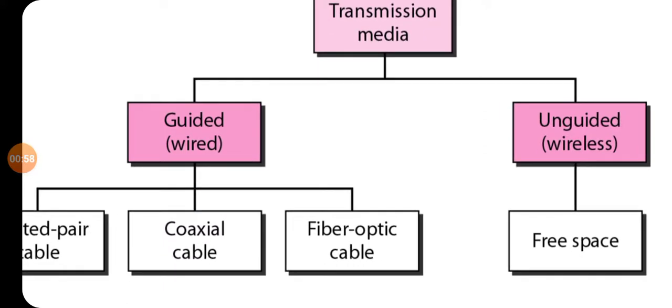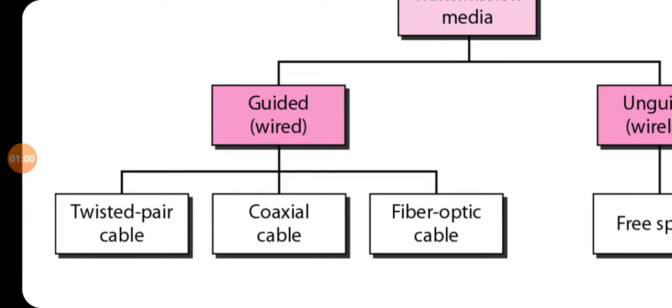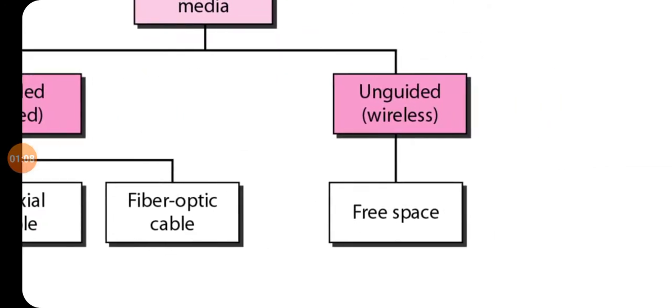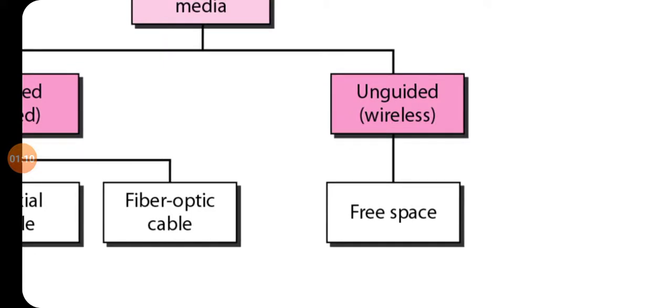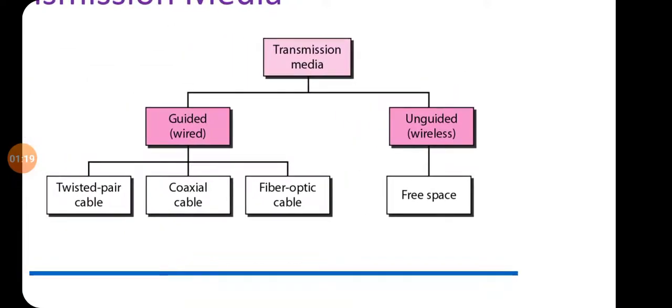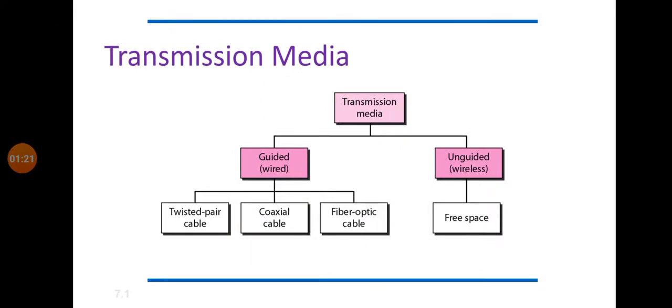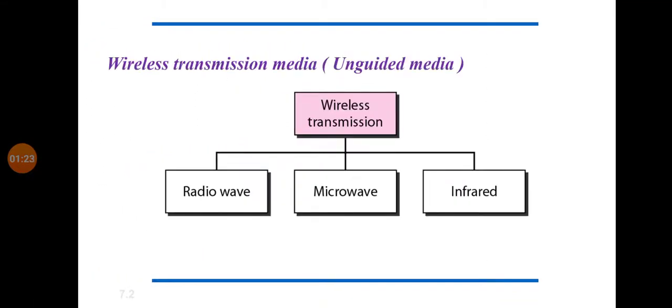And again, guided media are divided into three parts. You have already studied this: coaxial cable, twisted pair and optical fiber. And for unguided media, here we have mentioned free space. So free space means what? They use the free atmosphere to travel to the destination. So that is why it is free space. Now let us see what the types of unguided media are.